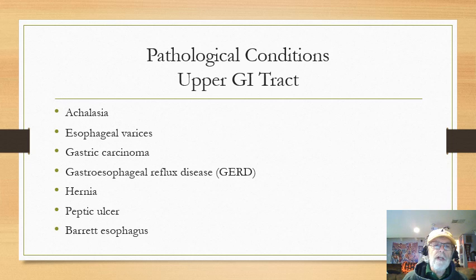Let's talk about some upper GI tract conditions. Achalasia. Achalasia is a situation where the nerves that supply the esophagus don't work. So as a result, when we eat and get that bolus of food to the back of the mouth, it sits there instead of going down, because now the esophagus doesn't squeeze to push the food down. You can't feel it, but it happens. There are these little wiggles in the esophageal muscles that actually help to move the food down. It doesn't work. So as a result, they have a dysphagia from this achalasia, which prevents the muscles from working in the esophagus.